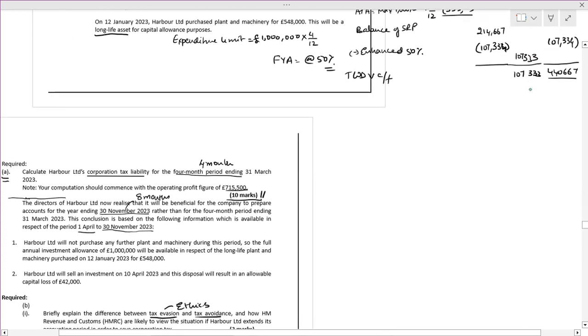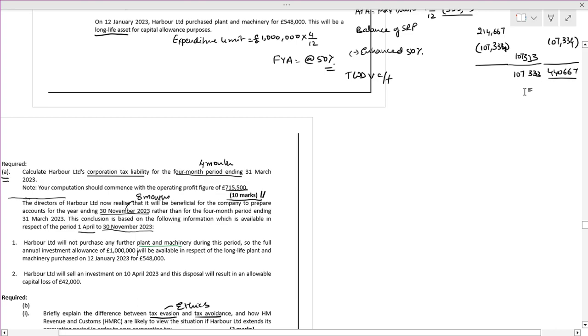Now coming back, what they are asking us: the directors of Harbour have realized that it is beneficial for the company to prepare accounts for the year ending 30th November rather than a 4 months period. The conclusion is based on the following information. Harbour will not purchase any plant and equipment; already they have purchased, and they have an annual expenditure limit.